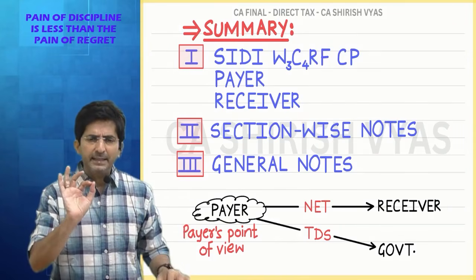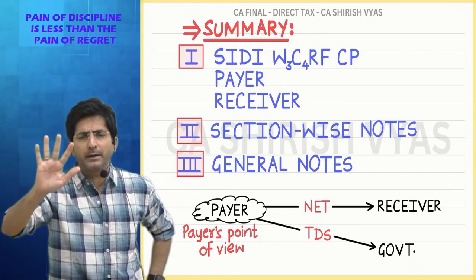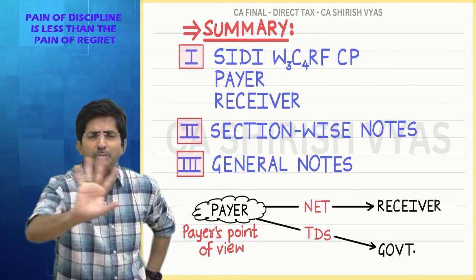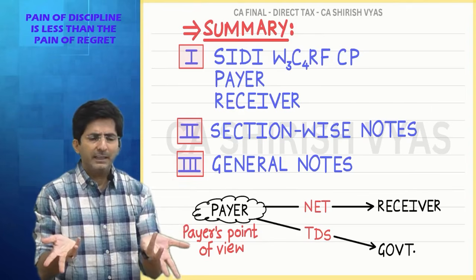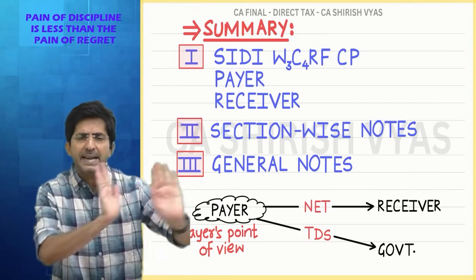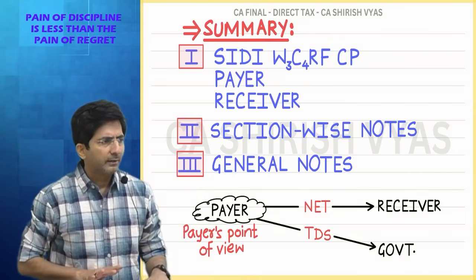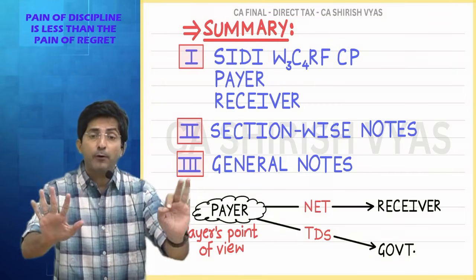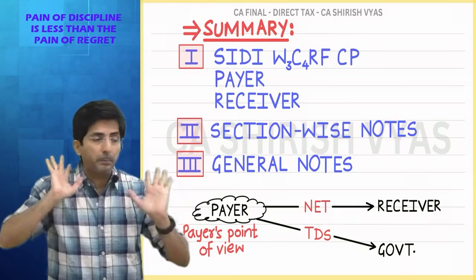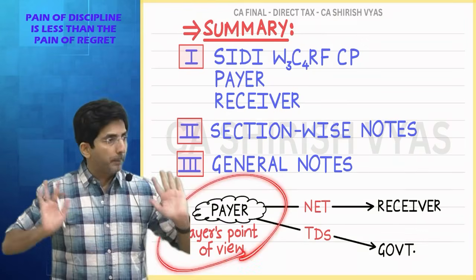That's why deducting TDS is a headache for the payer. For the receiver, there is no problem. If I cut 10 rupees TDS, he will get 90, and if I don't deduct TDS, he'll get the full 100. So this chapter is not a headache for the receiver. It is a headache for the payer. In short, think from the payer's angle.